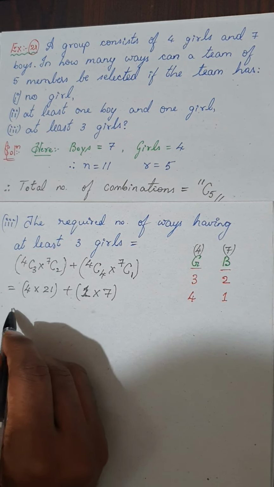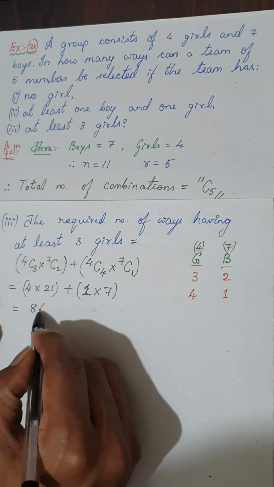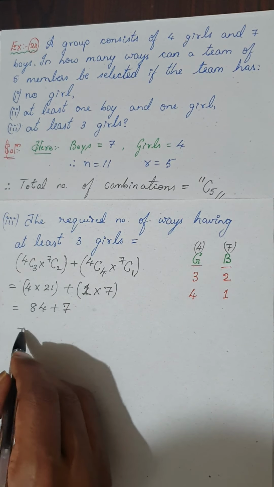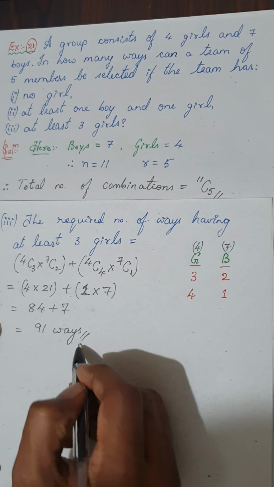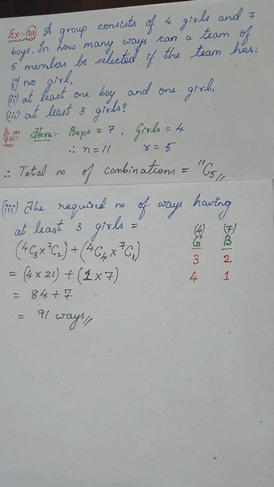So this is nothing but 4 into 21 will give me 84, plus 1 into 7 will give me 7. So this will be nothing but 91 ways, the required number of ways I can select the given team with the given condition.